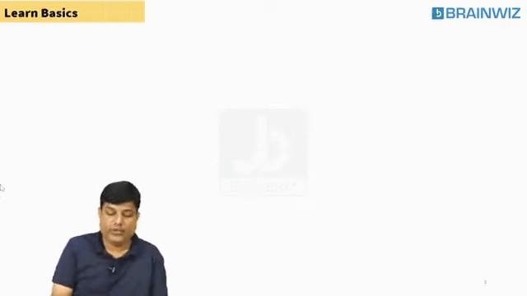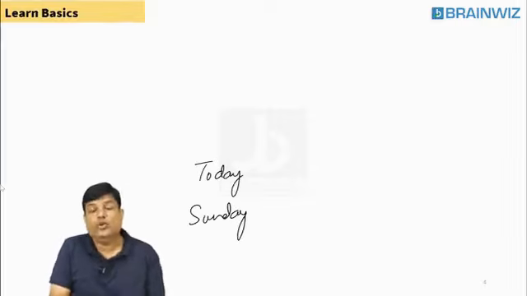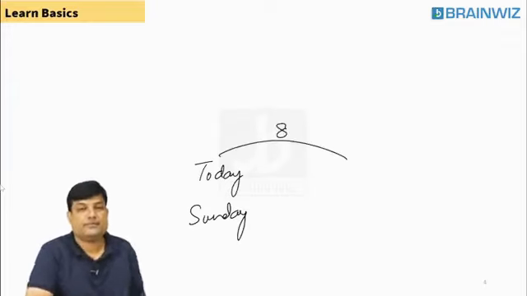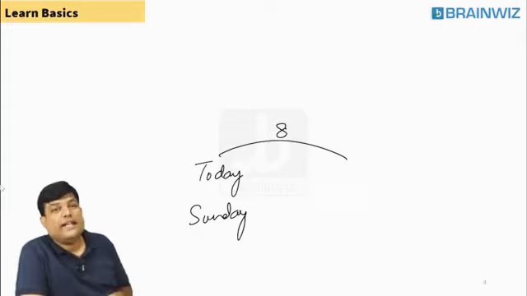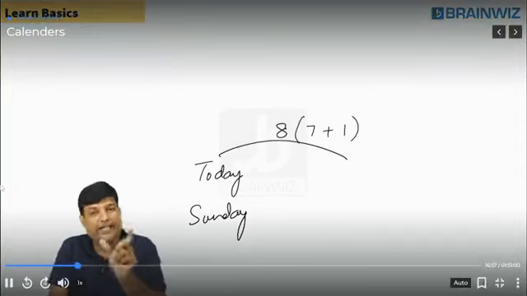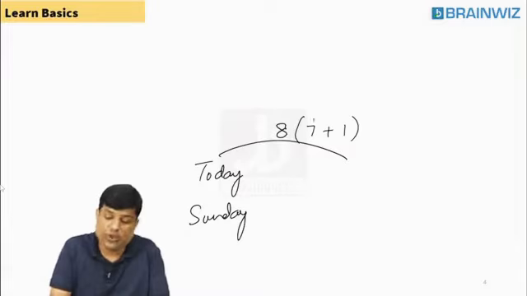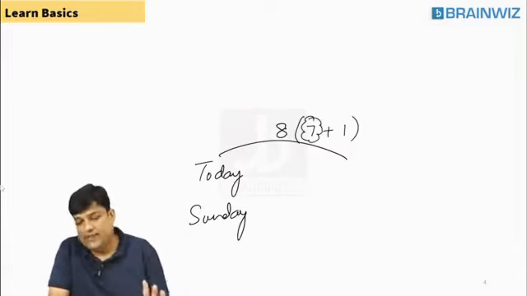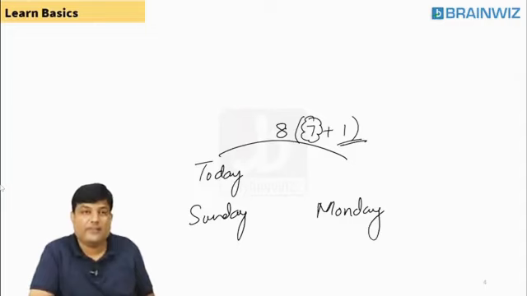For example, I told you, today is Sunday. Could you please tell me, students, what is after 8 days? Believe that today is Sunday, and you have to find out what is after 8 days. I know that you're good at chatting. You can tell me right now. The given 8 days have to be divided into 2 pieces. One is 7, one is 1. Why 7 plus 1? You all know that, sir. For every 7 days, we have the same day. 1 extra day. So you have to count that 1 extra day and say Monday. Are you understanding, everybody? Yes, Sagar, that's good.